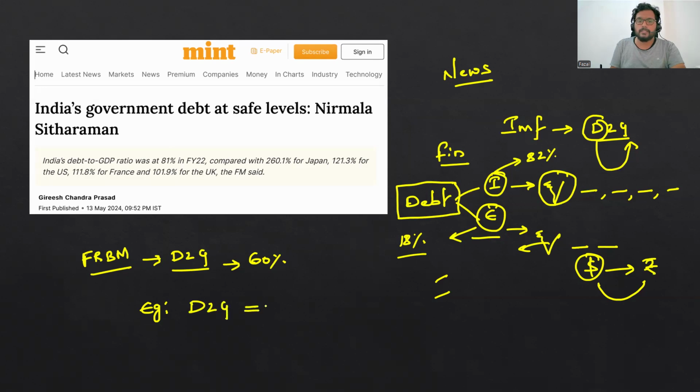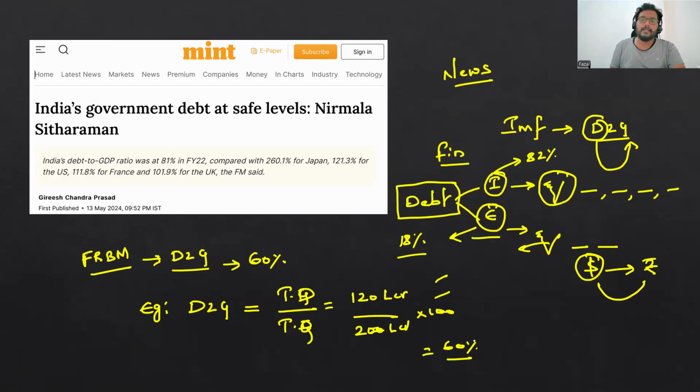It is total debt by total GDP. For example, total debt is 120 lakh crores and total GDP is 200 lakh crores. When we take this in percentage, it comes to around 60 percent. 60 percent is the debt to GDP.